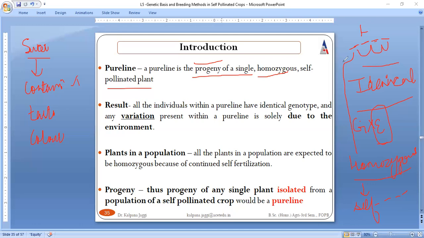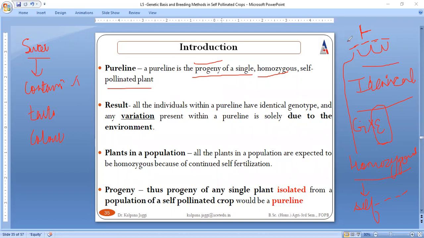So if we say this is a single self-pollinated plant having individuals, and those individuals are similar in terms of their genetic content, and if there exists any variation, that is due to the environment, so we call this population homozygous. This is what I have described to you till now.